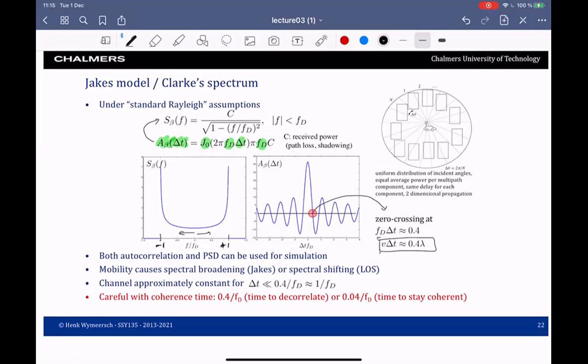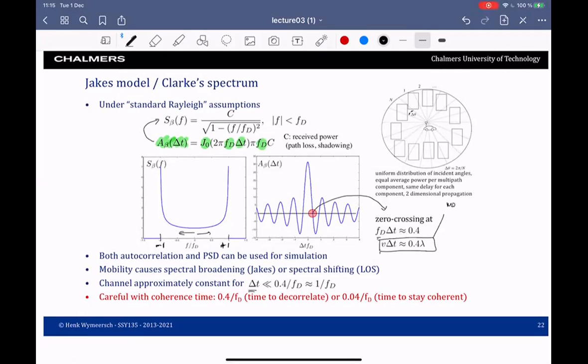Or in other words, the channel is constant when I look at time differences that are much smaller than 0.4 over FD. Okay, so this tells me something about the coherence time of this channel. So why is this important? This is important for a number of things.